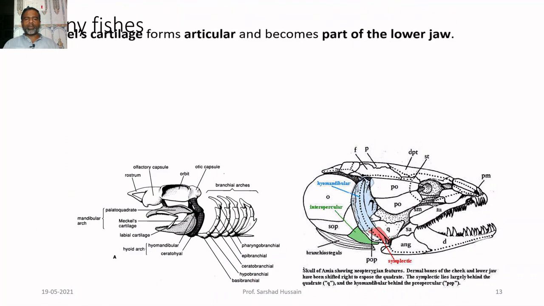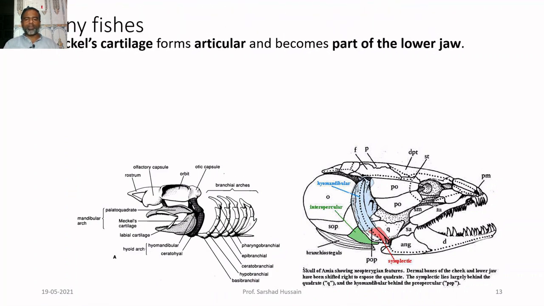Then if you look at the bony fishes, in bony fishes the meccal cartilage, that means this lower one, forms the articular and becomes part of the lower jaw. So, the meccal cartilage is a part of the lower jaw and it articulates with the rest of the skull.